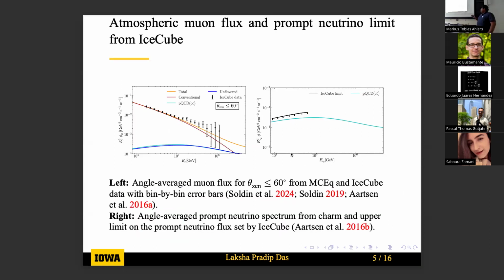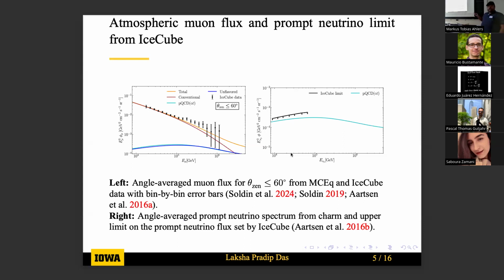We try to look at the current measurements from IceCube for atmospheric muons. On the left-hand side, we have the angle-averaged muon flux up to a zenith angle of 60 degrees, along with the bin-by-bin error bars. And on the right-hand side, we have an upper limit to the prompt muon neutrino.